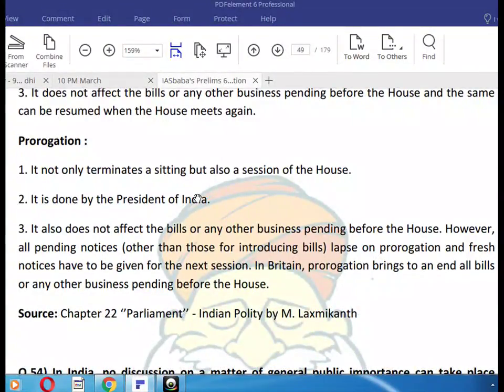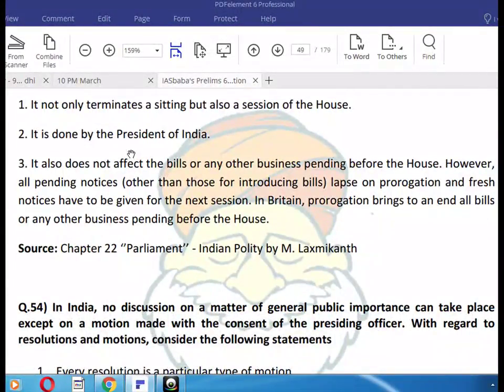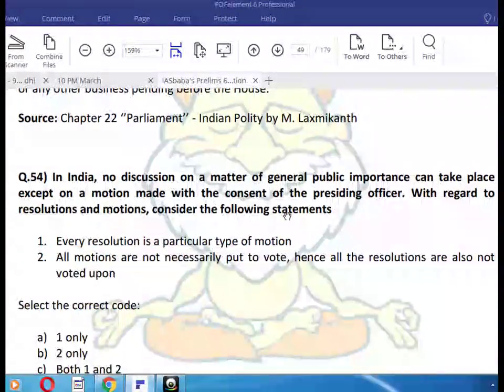Prorogation not only terminates the sitting but also the session of the House. It is done by the President of India. It also does not affect the bills or any other business pending before the House. However, all pending notices, other than those for introducing bills, lapse on prorogation, and fresh notice has to be given for the next session. Importantly, dissolution brings to an end all bills and any other business pending before the House. In India, no discussion on a matter of general public importance can take place except on a motion made with the consent of the presiding officer.